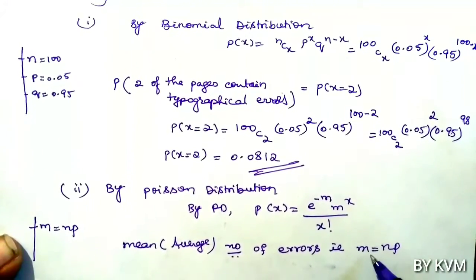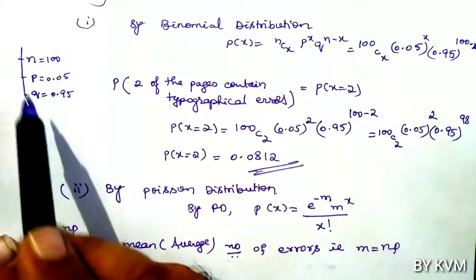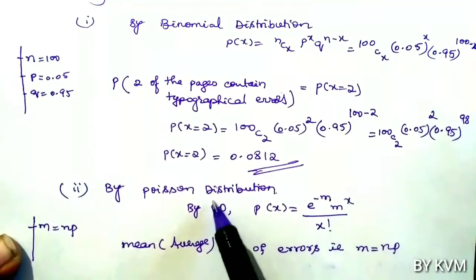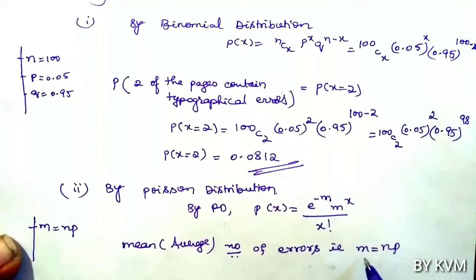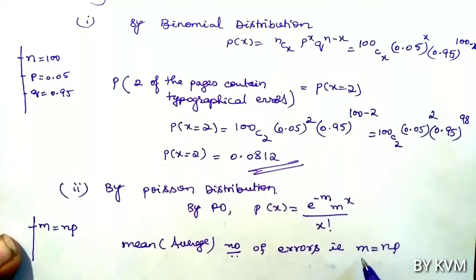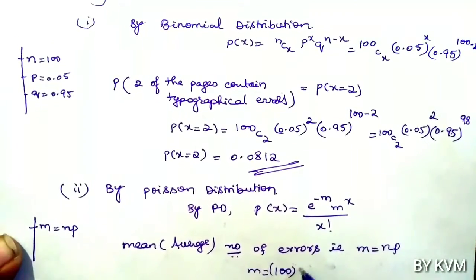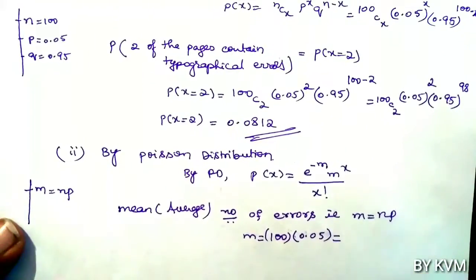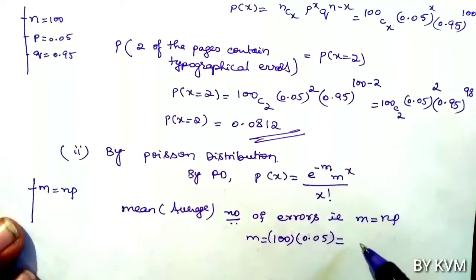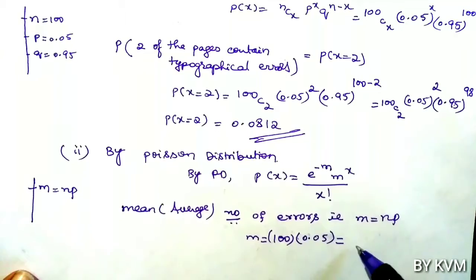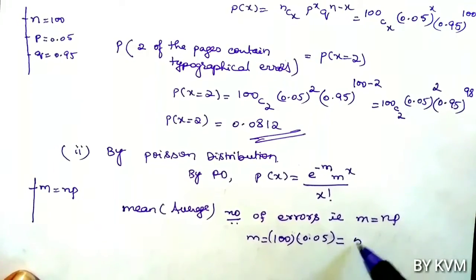So in binomial distribution we need n and p, but in Poisson distribution we need the mean m. If n and p are given, we can easily calculate m. So m equals np, where n is 100 and p is 0.05. 100 into 0.05 is 5.